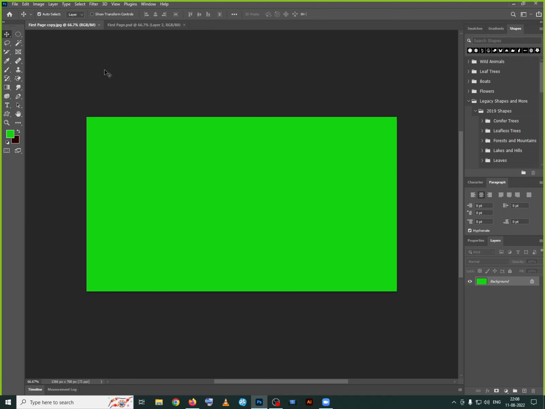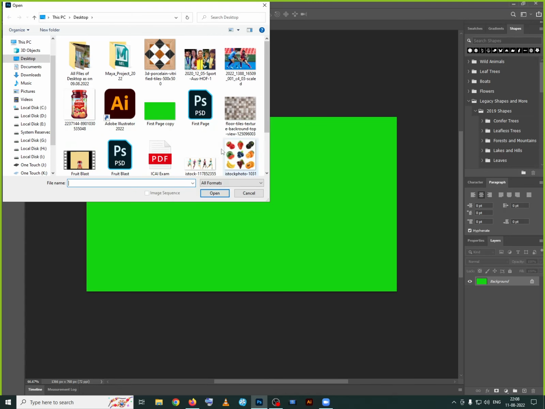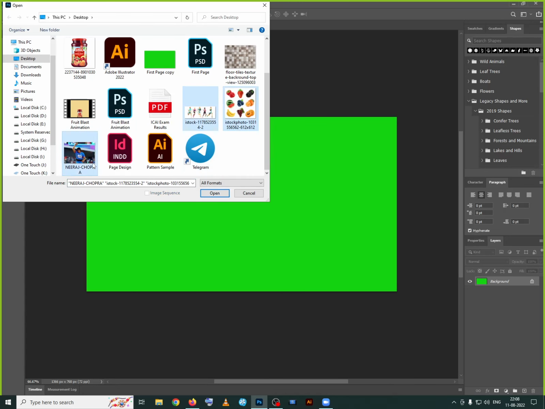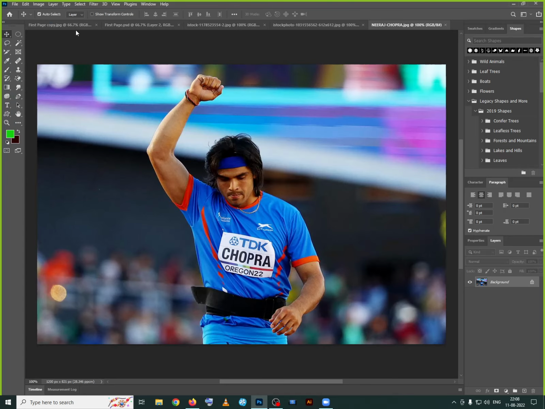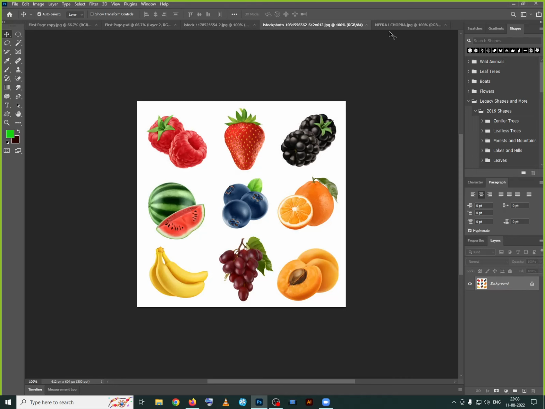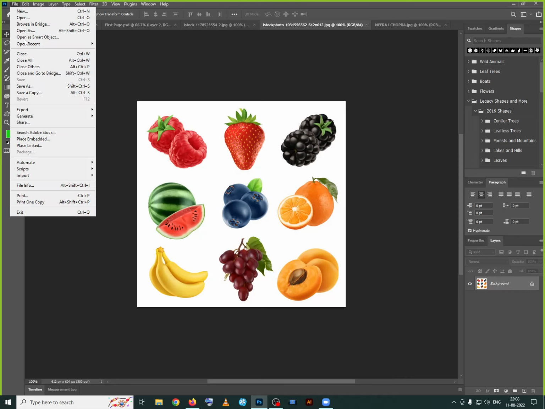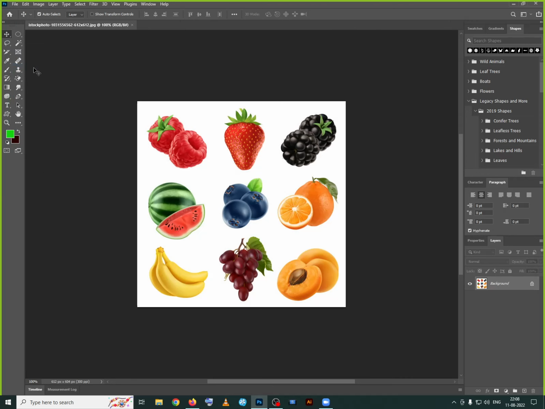But in the latest version, the 22 version, we have an advantage here. Right now we are having multiple files. I want to keep this file and close all other files. In the File option, here is the option called Close Others. This will keep this file, but the other files will be closed. One option will close the current file and keep the other files as they are. But in this one, it is the opposite. It will keep the current file and close all other files. Now see what happened. All the files are gone.